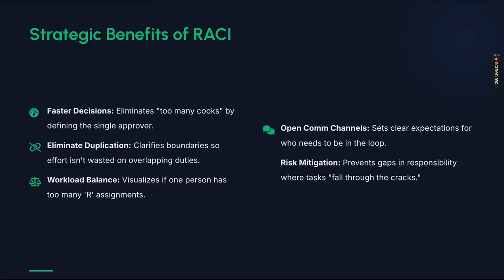So this is a complete breakdown. Strategic benefits of RACI. Faster decisions eliminate too many cooks by defining the single approver. It helps to take faster decisions, eliminate duplications, and balance workload, and open communication channels are there. It sets clear expectations for who needs to be in the loop. Risk mitigation is also another thing. It prevents gaps in responsibility where tasks fall through the cracks, right?